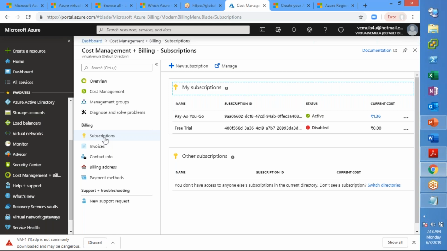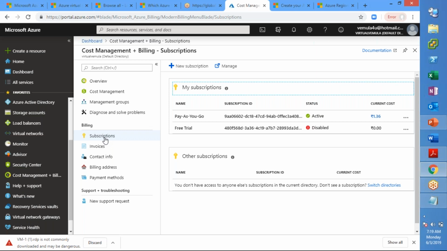Now what is a subscription? A subscription is a feature which will help you to tag your resource to the right billing. So a subscription is used for billing purposes. What it means is one account can have multiple subscriptions.